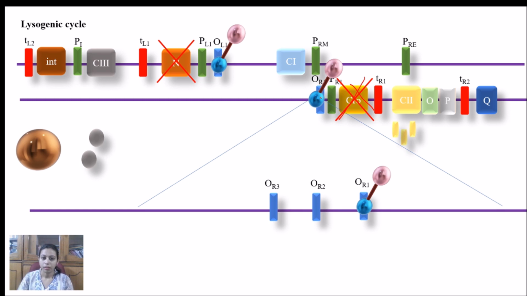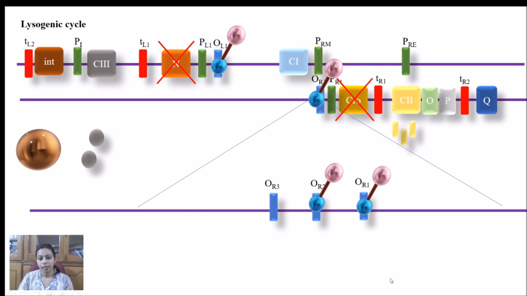Then the transcription is still going on, so more CI repressor will be formed at this time, as OR1 has been filled with the previously synthesized CI, or lambda repressor. So now this time it will bind to OR2. OR2 binding with the CI protein actually promotes the CI transcription.